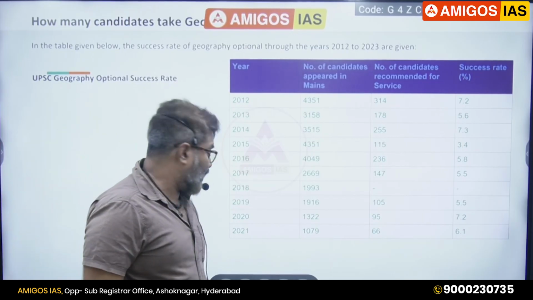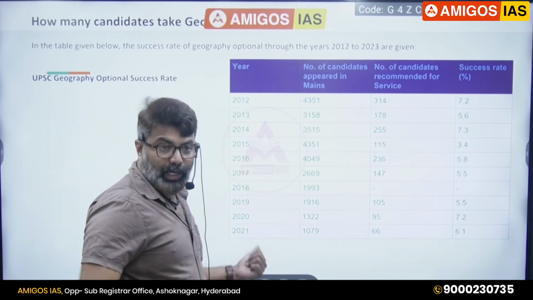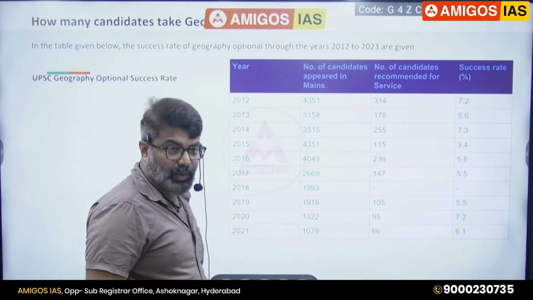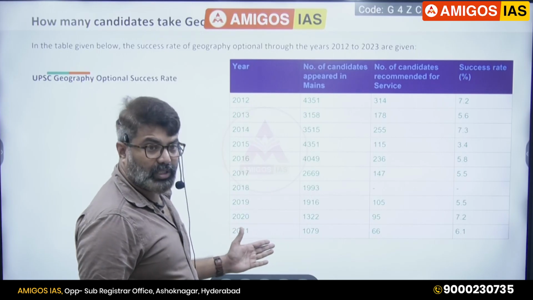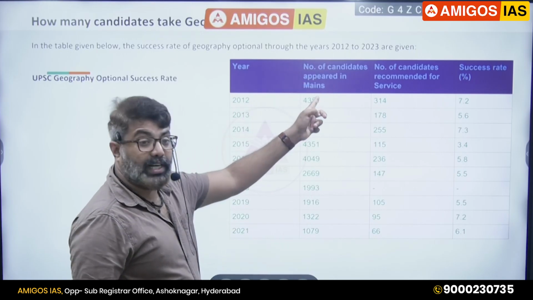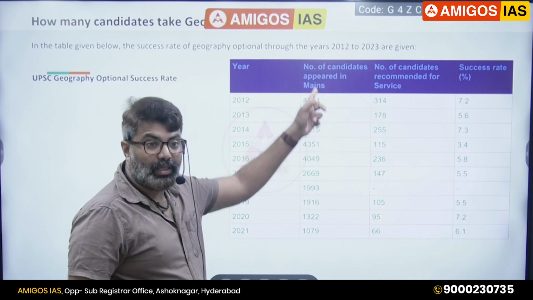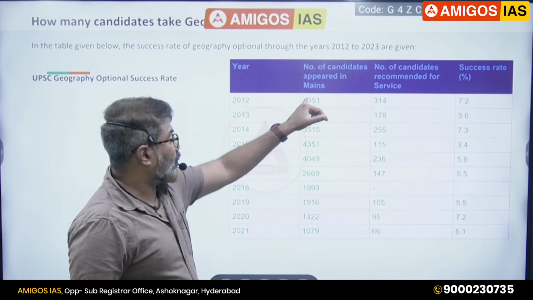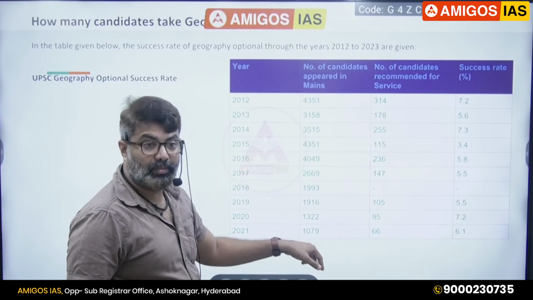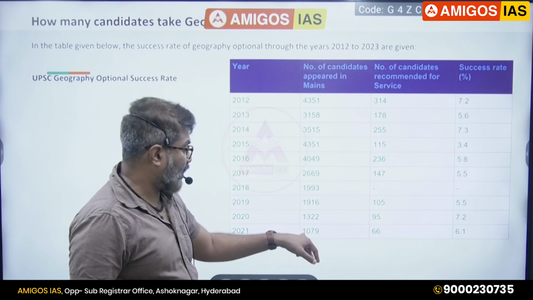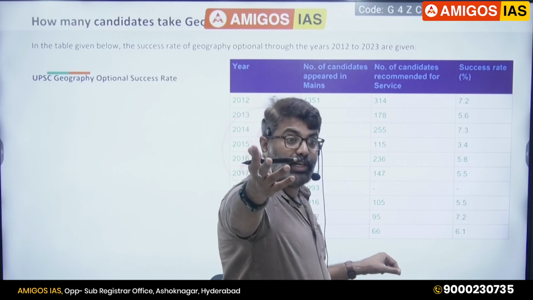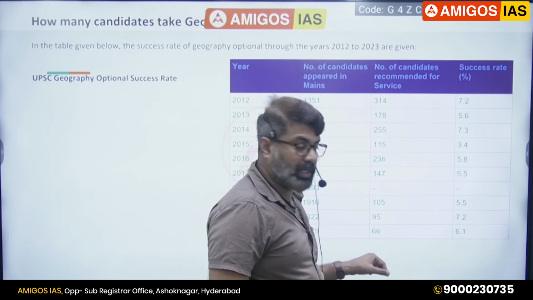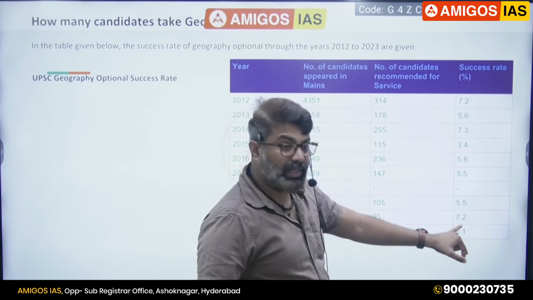Okay. Coming to the success rate. UPSC has released data till 2021. 22 they are going to release next week. 23, 24 are yet to release. So in the last few years, this is the statistics: number of students writing geography in mains, number of students taking geography as optional, and number of students getting selected in interview to service. You can see, the success rate is almost the same, 7 to 6.